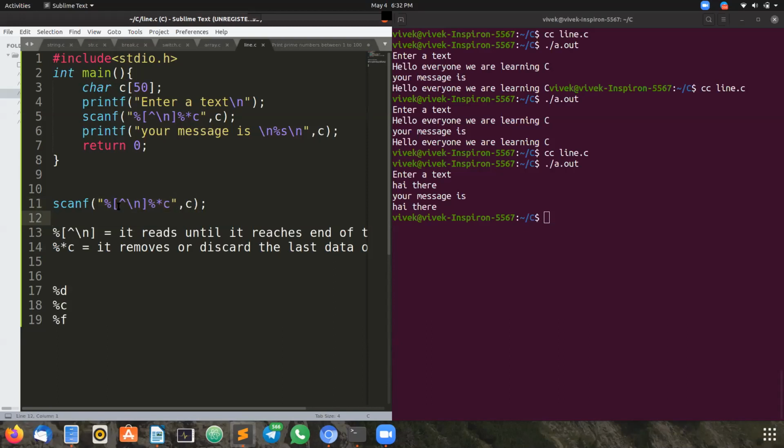Yesterday, where we missed is we did not put this format specifier in front of the square bracket, and I did not put this asterisk symbol. I hope now you have understood very clearly. Any doubts? Let me know. I will clarify.